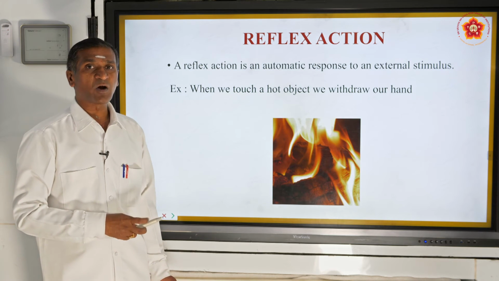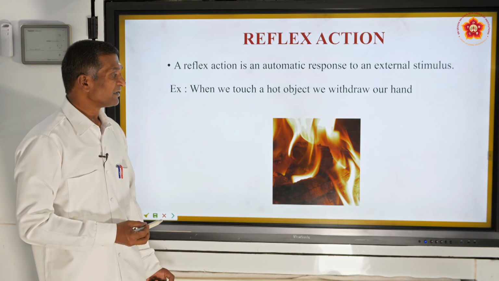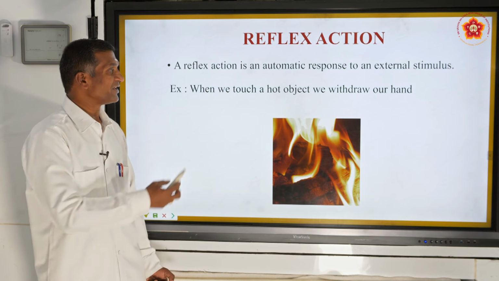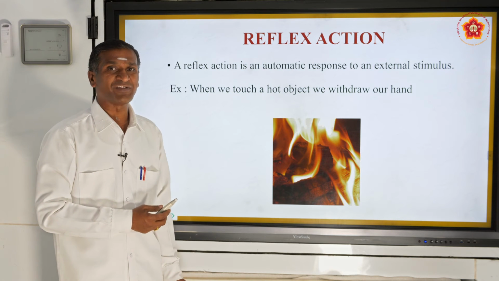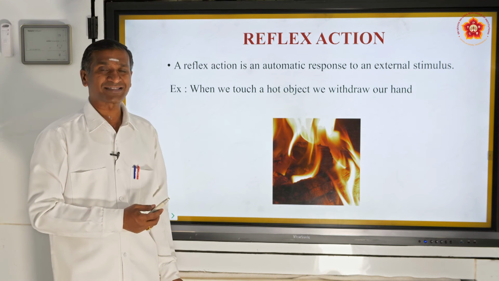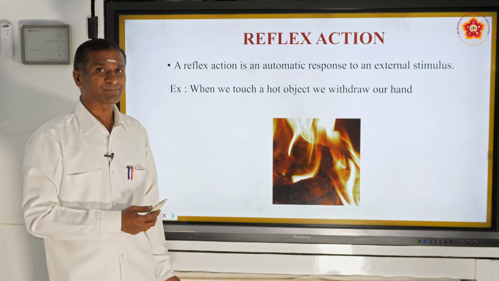The hotness is being felt, and immediately you withdraw your hand. When we touch a hot object, we withdraw our hand. This is an example for reflex action, and reflex action is carried out in the spinal cord.